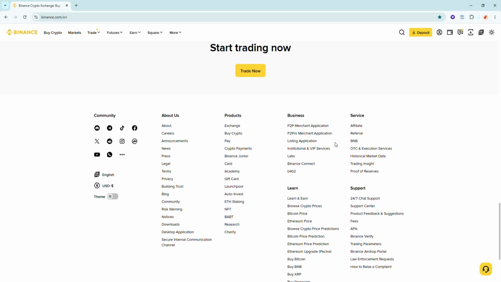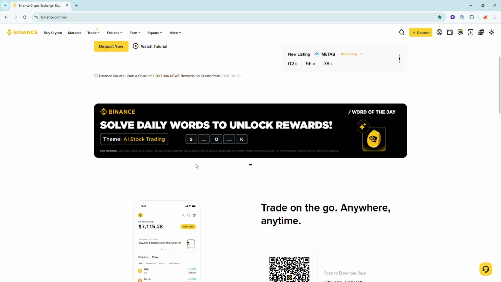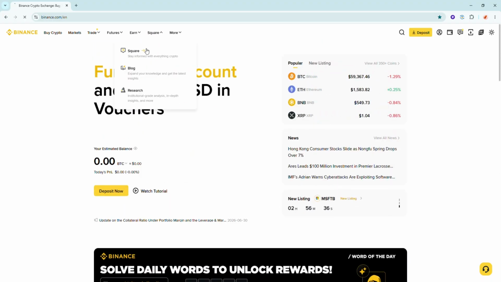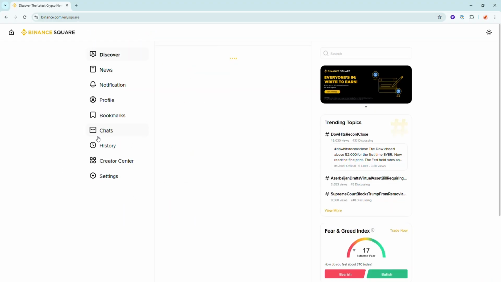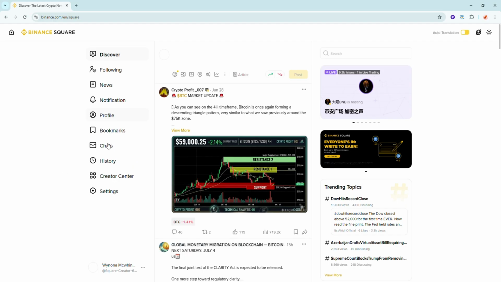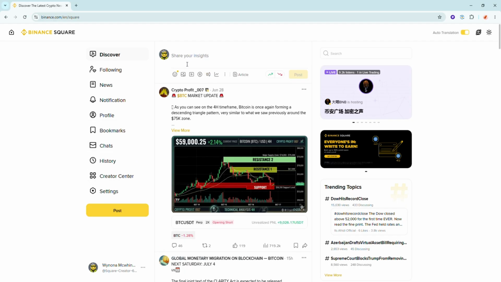Just create and verify your Binance account, then go to Profile Square and set up your profile with a username and profile picture. After that, open Write to Earn, complete the requirements, and register.